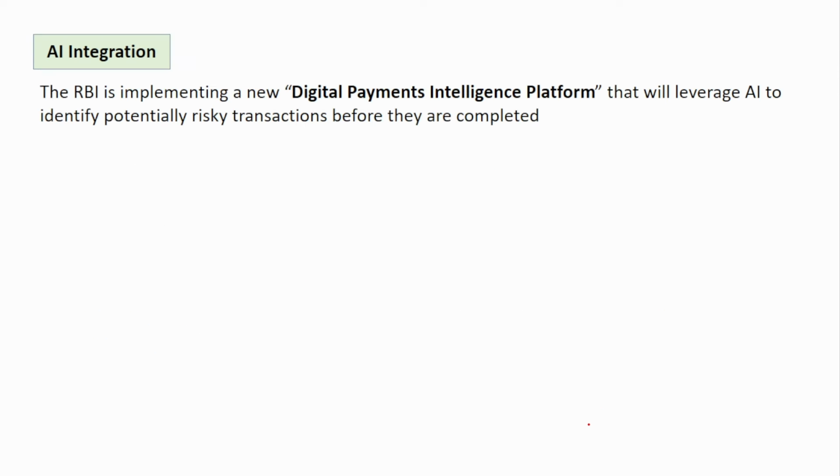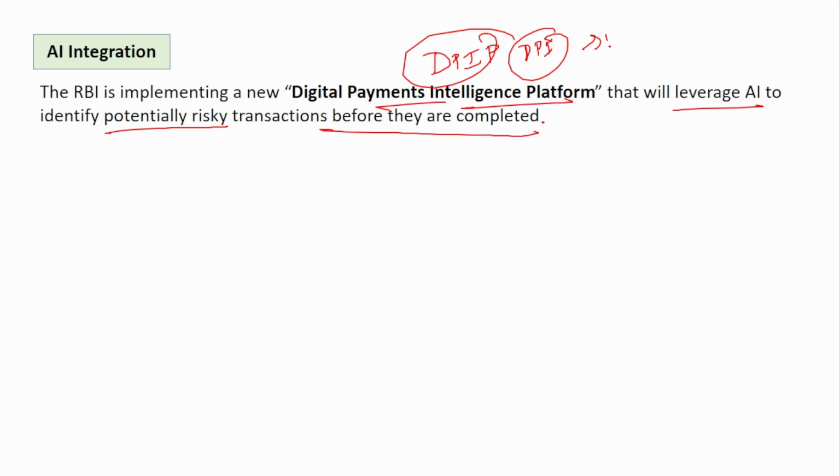Next is AI integration. RBI is implementing a new digital payment intelligence platform that will leverage artificial intelligence to identify potentially risky transactions before they are completed. Now a lot of digital transactions are taking place, and a lot of fraudulent transactions are also taking place. So this will be a digital payment infrastructure launched by RBI.